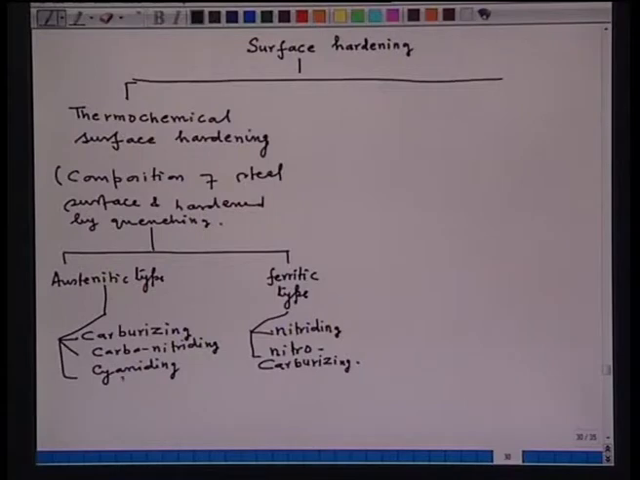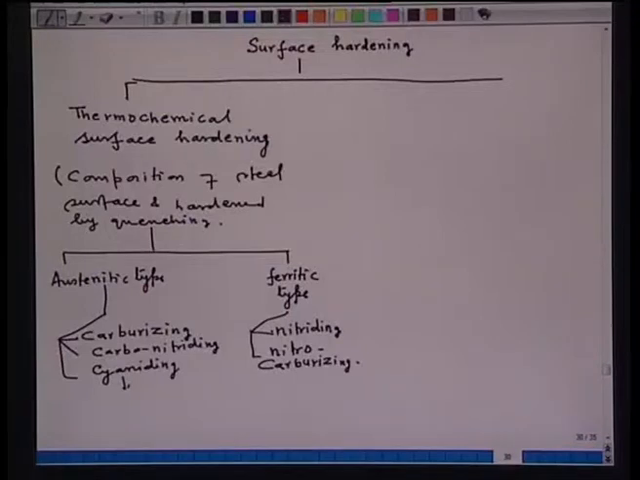Now, here in this particular austenitic type, the non-metallic elements, usually carbon, singly or in combination with nitrogen, are diffused into the austenitic phase. That is why we call them the austenitic type thermochemical surface hardening method. That is, carbon and nitrogen are diffused into the austenitic phase. In the ferritic type, the carbon or carbon plus nitrogen are diffused into the ferrite phase. That is why we call them a ferritic type of thermochemical surface hardening.